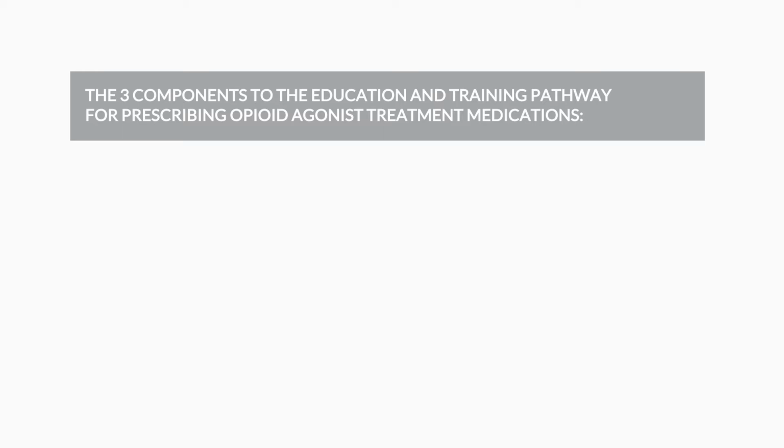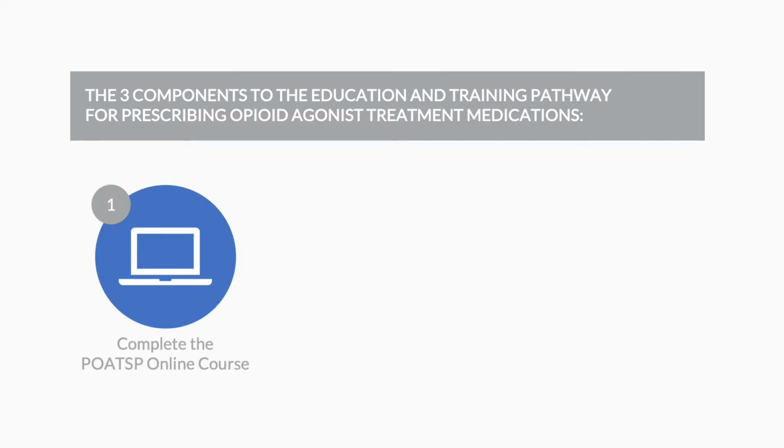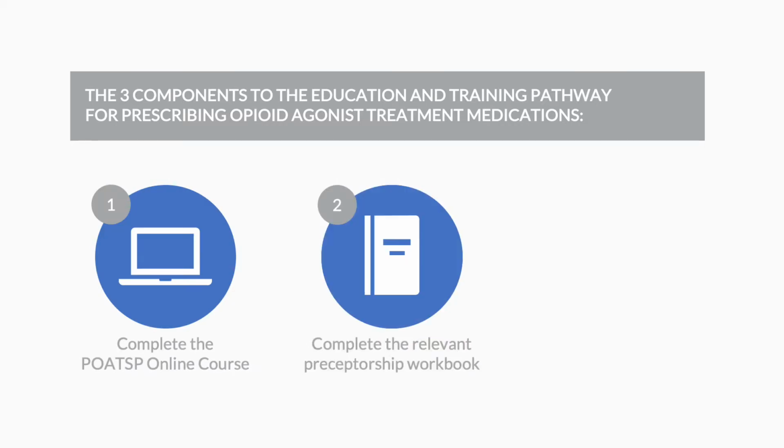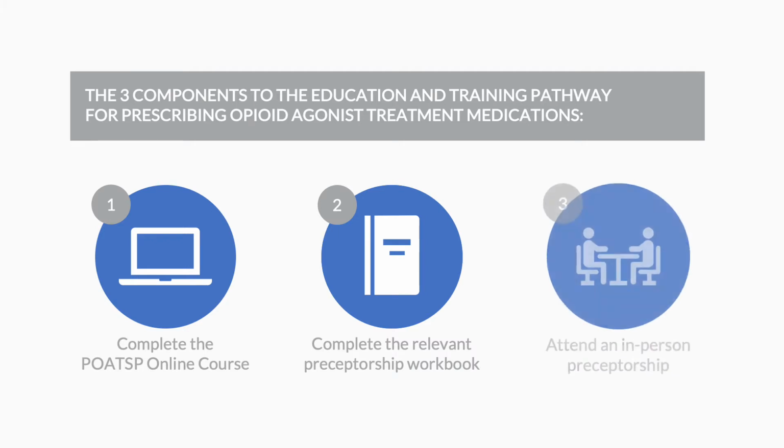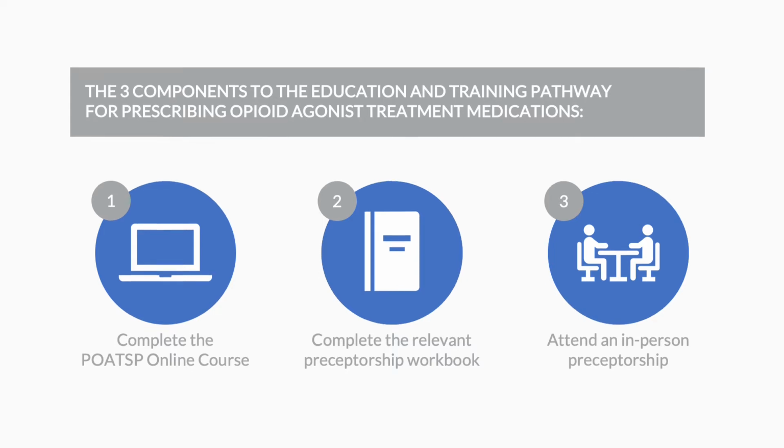There are three key components to the education and training pathway for prescribing opioid agonist treatment medications, completed one after the other. 1. Complete the POAT online course. 2. Complete the relevant preceptorship workbook. 3. Attend an in-person preceptorship with a BCCSU approved preceptor. Let's take a closer look at each of these components.